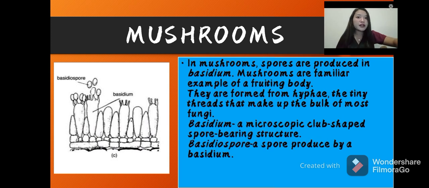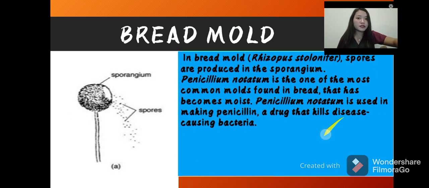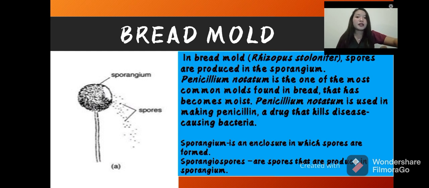First, we have mushroom. In mushroom, spores are produced in basidium. So basidium and basidiospore are shown in the picture, and also they are microscopic, meaning they can't be seen with our naked eyes. Another example of fungi is a bread mold. Its scientific name is Rhizopus stolonifer. In bread molds, spores are produced in the sporangium. Penicillium notatum is one of the most common molds found in bread that has become moist. Penicillin is a drug that kills disease-causing bacteria.